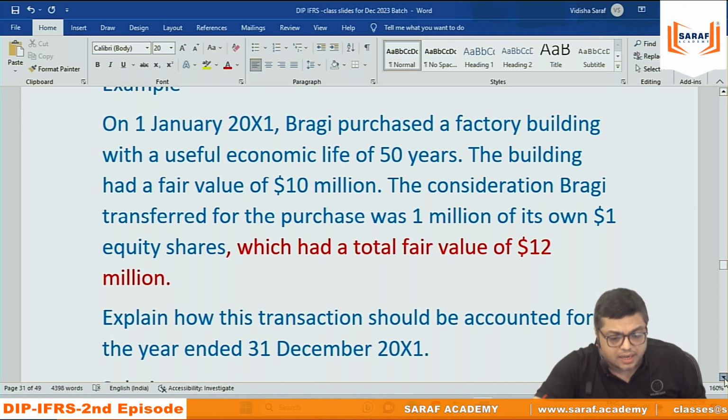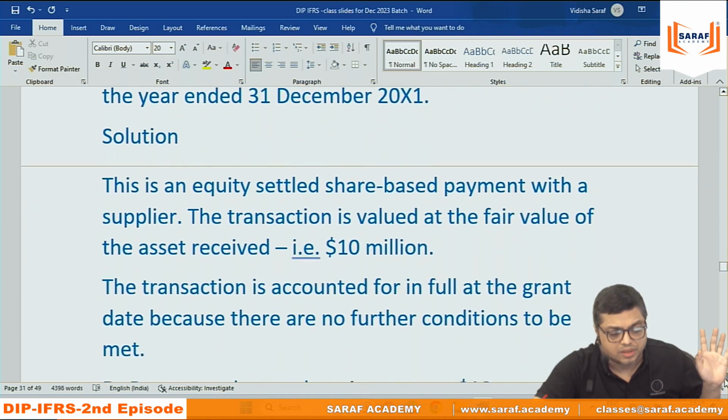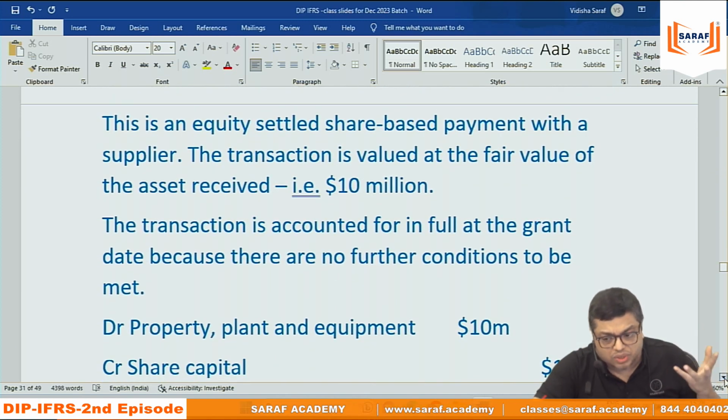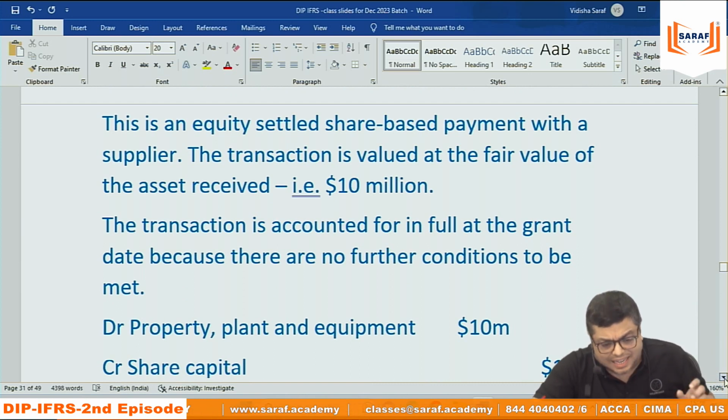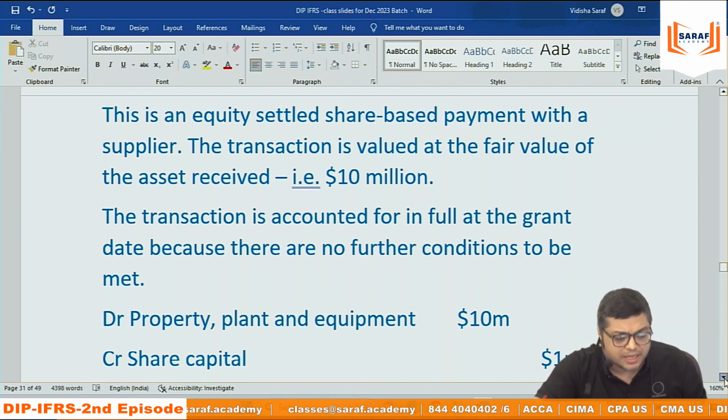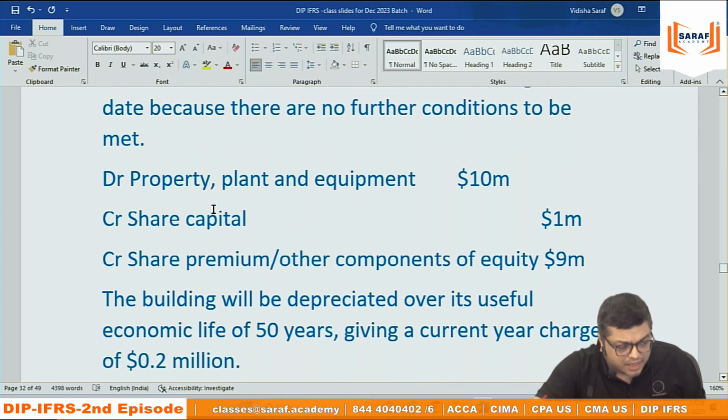This 12 million does not have any meaning. Because if the value of your shares is 12 million, then why are you getting the assets of 10 million? That means the share value is also 10 million. So 10 million is debit, property, plant and equipment. Share capital is 1 million credit, share premium, other component of equity, 9 million.